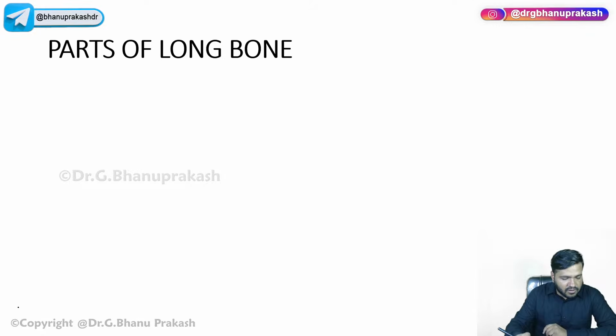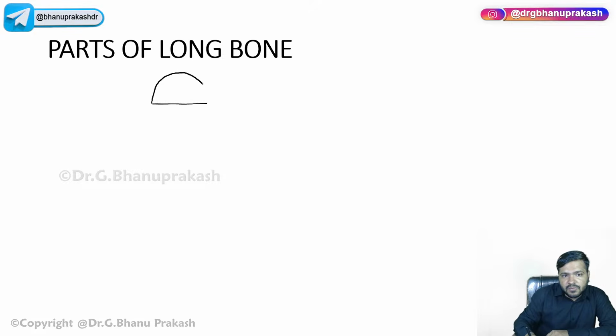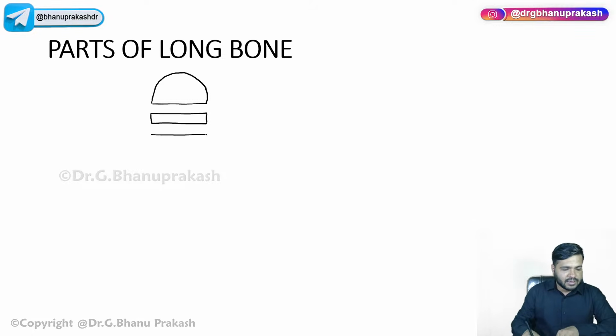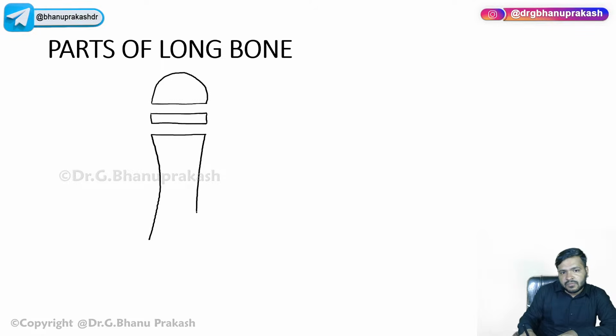Now just try to draw along with me, guys. You already know that we have two ends of the bone. The ends of the bone are called epiphyses. Very important. Now we have the long part of the bone over here, and this long part of the bone is called the diaphysis.